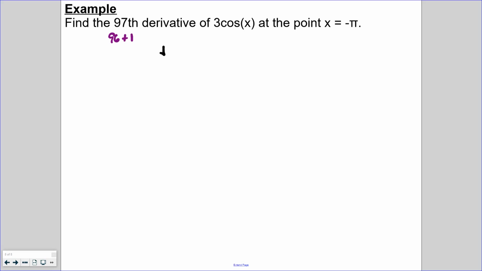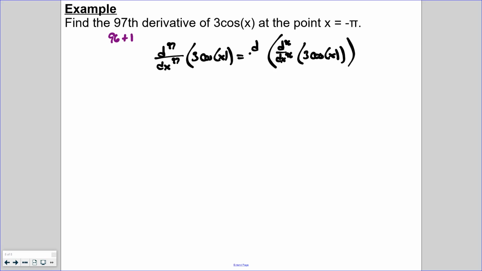So that means that d97 over dx97 of 3 cosine of x, we can rewrite that as being the 96th derivative of 3 cosine of x, and then we just need to take the derivative one more time after that. All right, again, 96 is a multiple of 4, so that's not going to change our function.